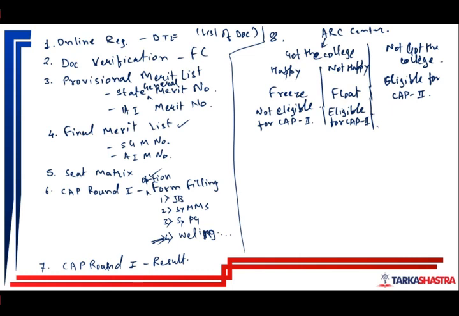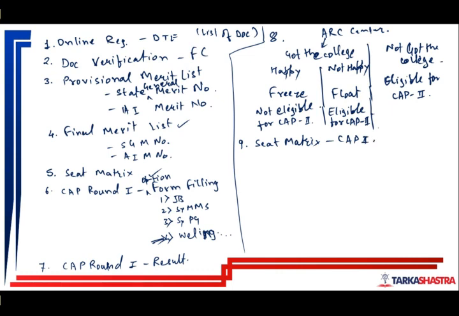After this cap round, if you are going into cap round 2, then in cap round 2 again they will provide you the seat matrix for cap round 2. Okay. Why? In cap round 1, some students will take the admission. Now there will be a few vacant seats.